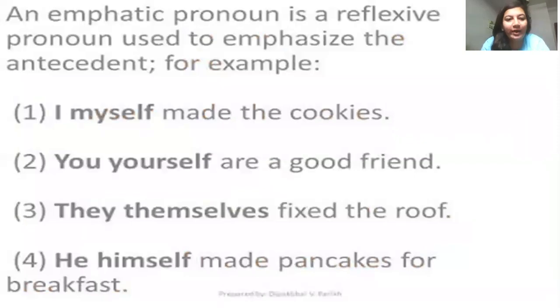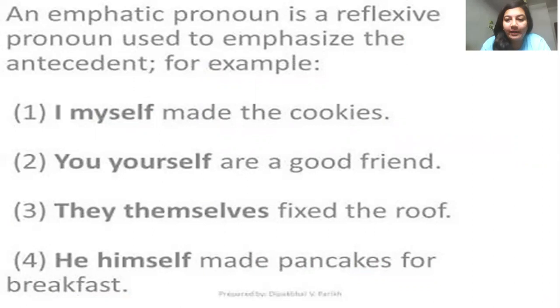Let's see some more examples. I myself made the cookies. So you can see here I is the subject, उसके just बाद myself is coming. So that is why myself is working as an emphatic pronoun. You yourself are a good friend. They themselves fixed the roof. He himself made pancakes for breakfast.